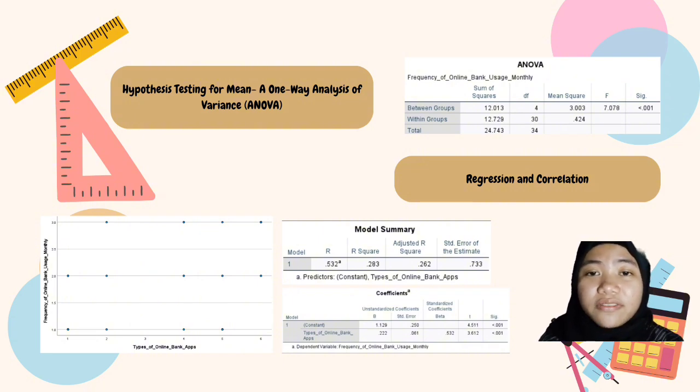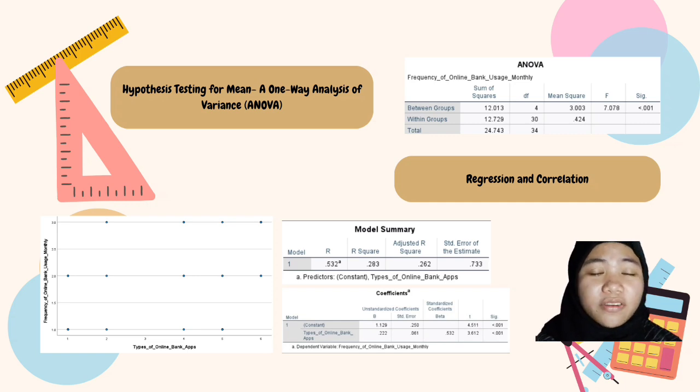We get the coefficient of determination R squared equal to 0.0801. We can interpret that 8.01% of the total variation in the frequency of online bank apps usage is explained by the type of online bank apps. The other 91.99% of variation is explained by other factors.